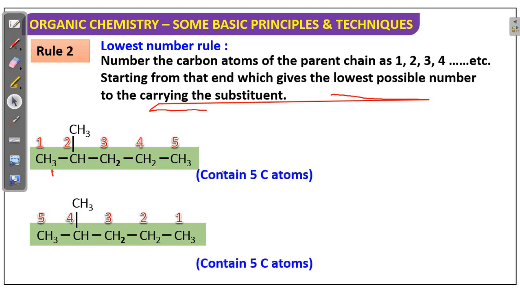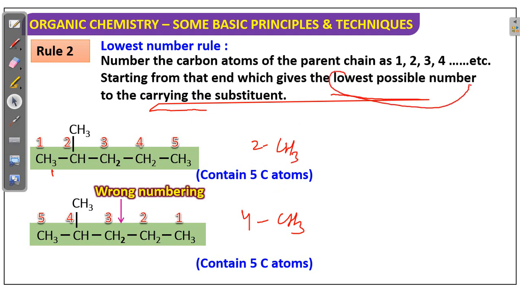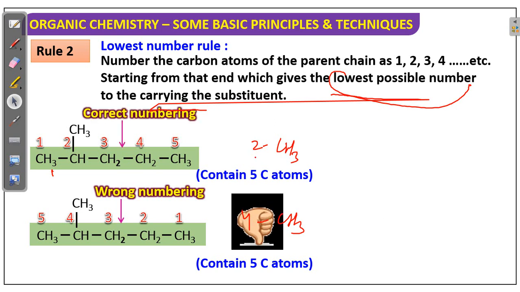Okay, both are 5 carbons, but here the fourth position has the methyl. Here the second position has the methyl. So our rule is the lowest possible number to the carbons carrying the substituents. The substituent should get the lowest number. This is the rule. Okay.